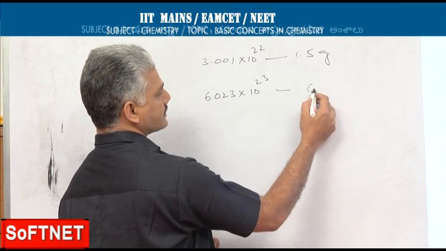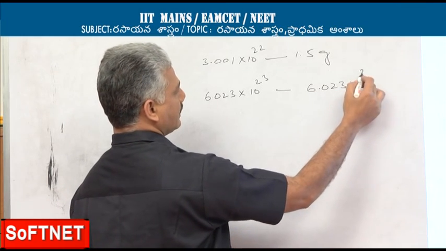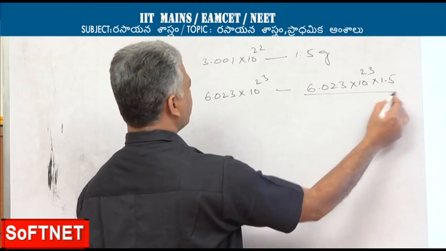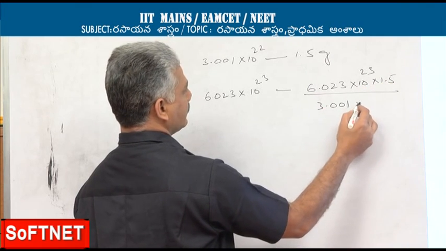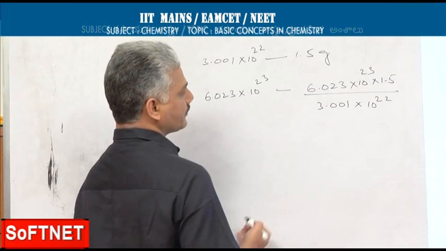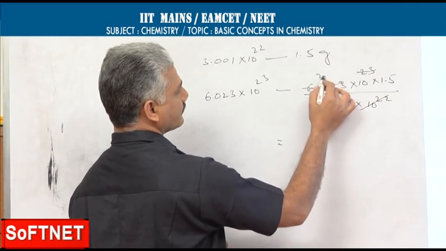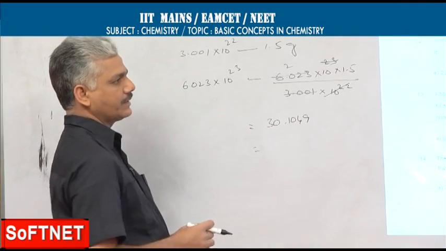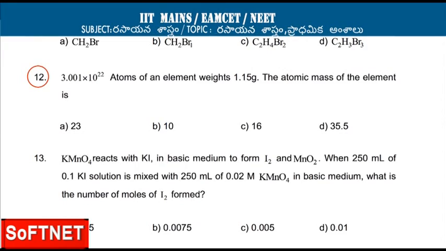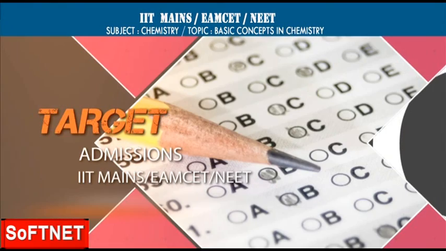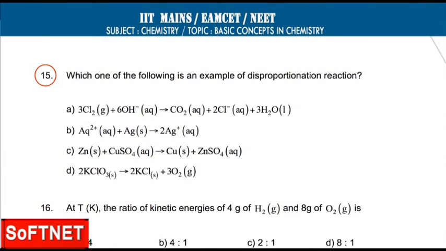So that comes out like this: 6.023 into 10 power 23 into 1.5 by 3.001 into 10 power 22. On simplification, this value comes out to 30.1049. So as the exact option is not available, we should take the nearest value, that is D, 35.5 as the correct answer. Which one of the following is an example for disproportionation reaction?